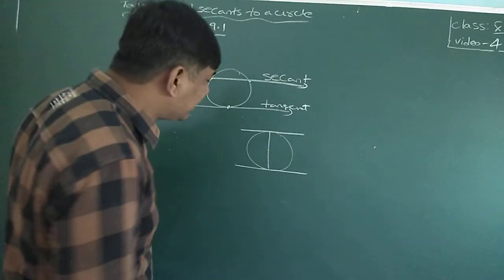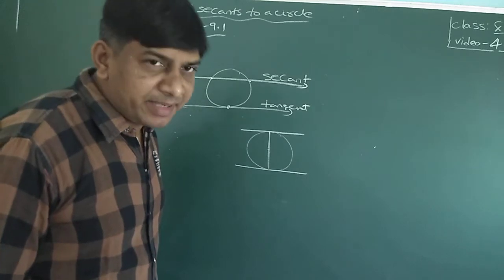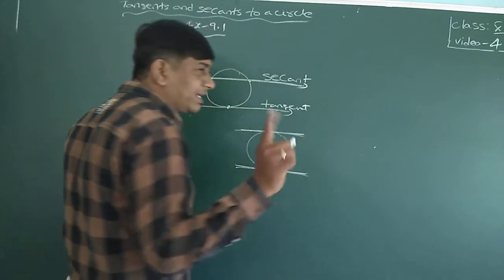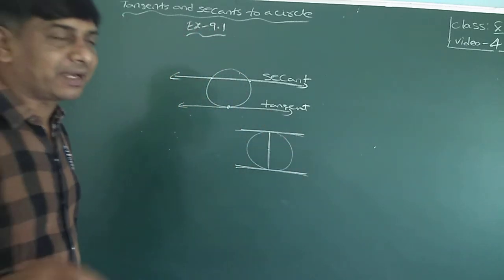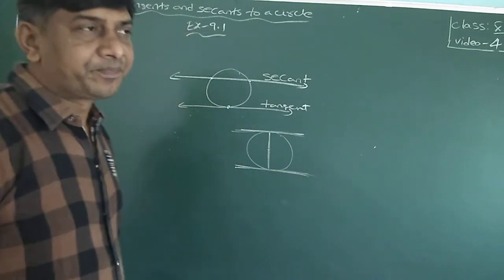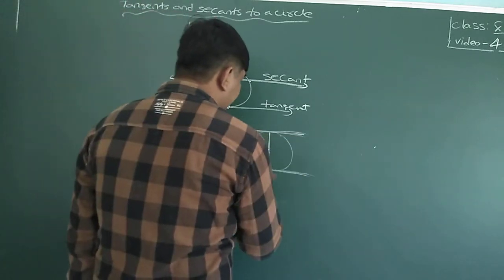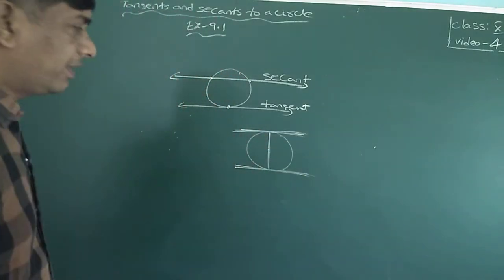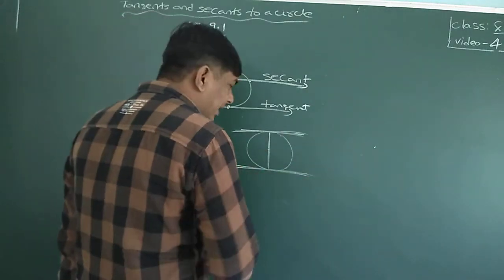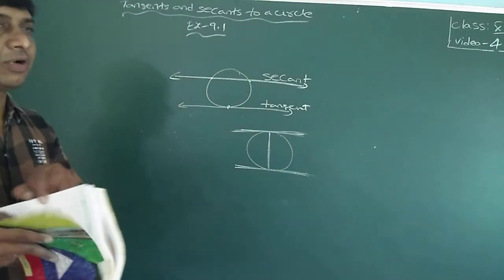Where will you get parallel tangents? At the ends of the diameter. At the ends of the diameter you will get a pair of tangents which are parallel to each other. One pair you get. These are the parallel tangents. At most 1 pair only. You don't get another pair, or any other tangent which is parallel to this one. Okay.